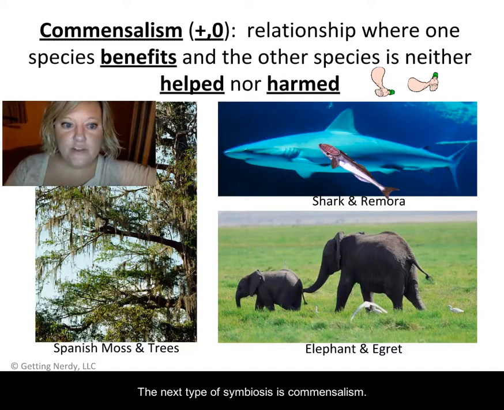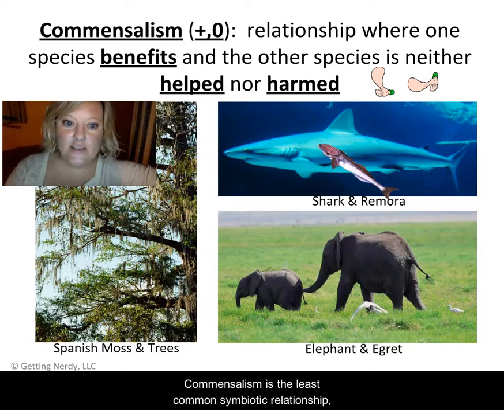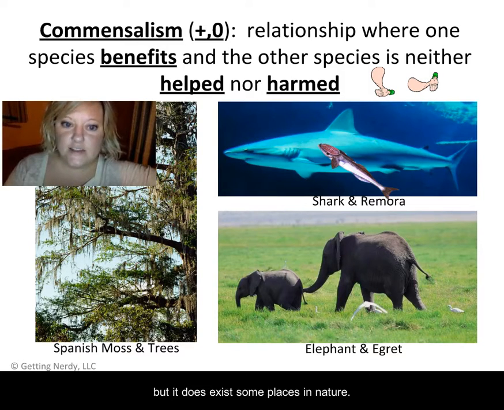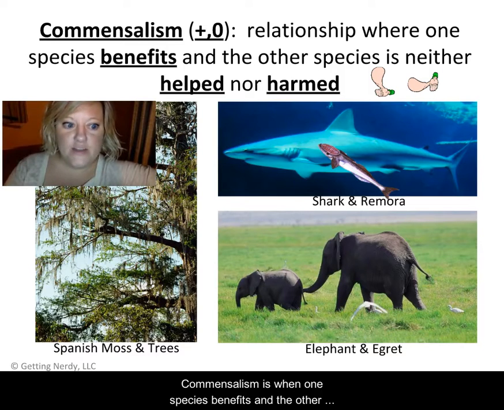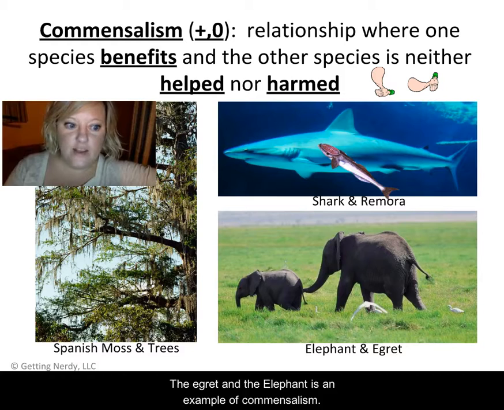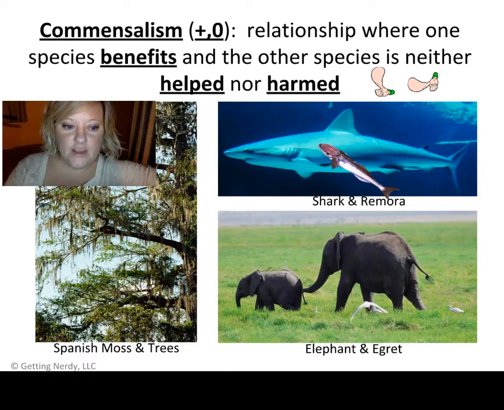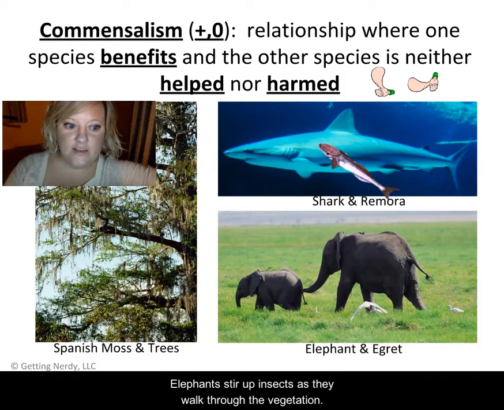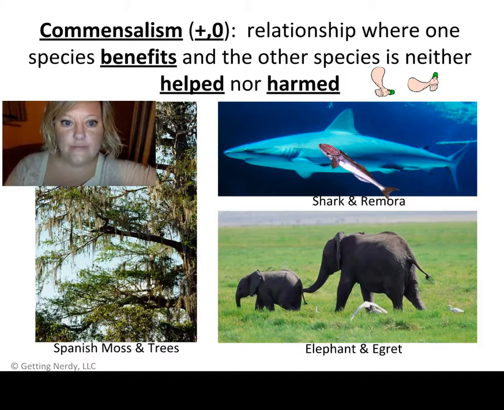The next type of symbiosis is commensalism. Commensalism is the least common symbiotic relationship, but it does exist some places in nature. Commensalism is when one species benefits and the other is indifferent. It is neither helped nor harmed. The egret and the elephant is an example of commensalism. Elephants stir up insects as they walk through the vegetation. The egret birds follow the herds to feast on these bugs.